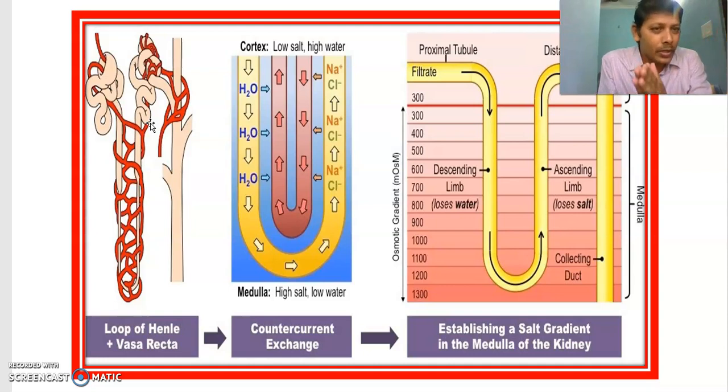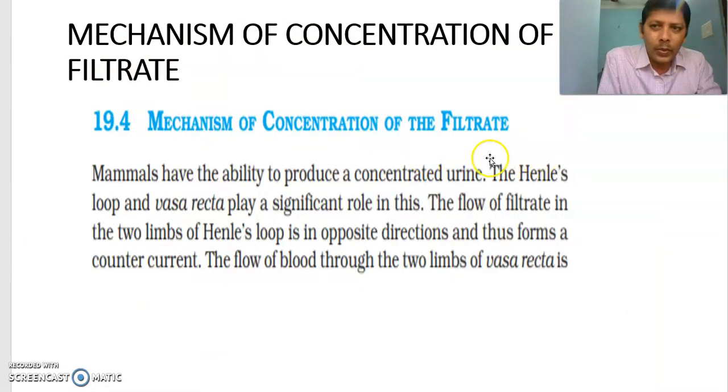Now here we are talking about the juxtamedullary nephron. In this nephron, how is concentrated urine formed? Two things play an important role: the loop of Henle and the vasa recta.